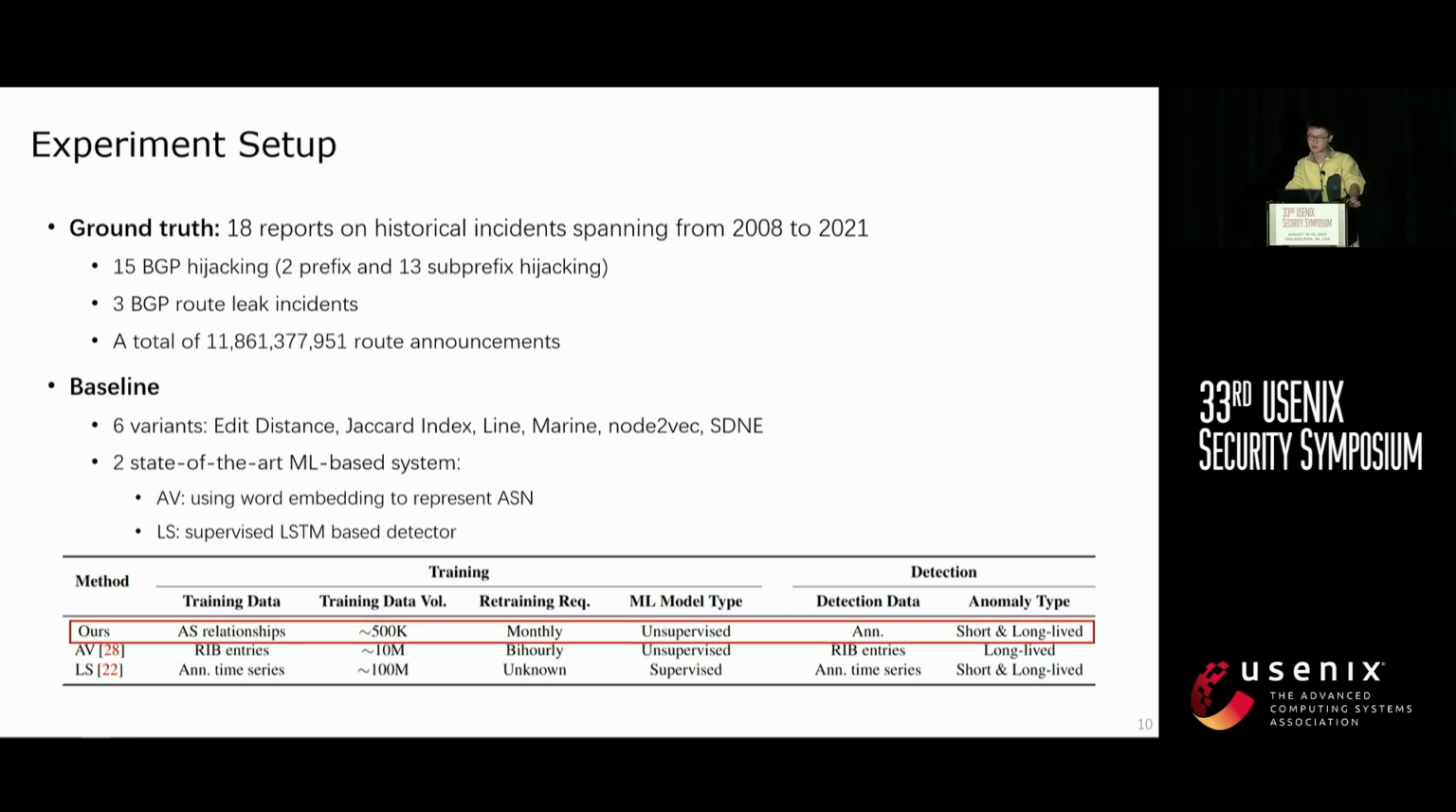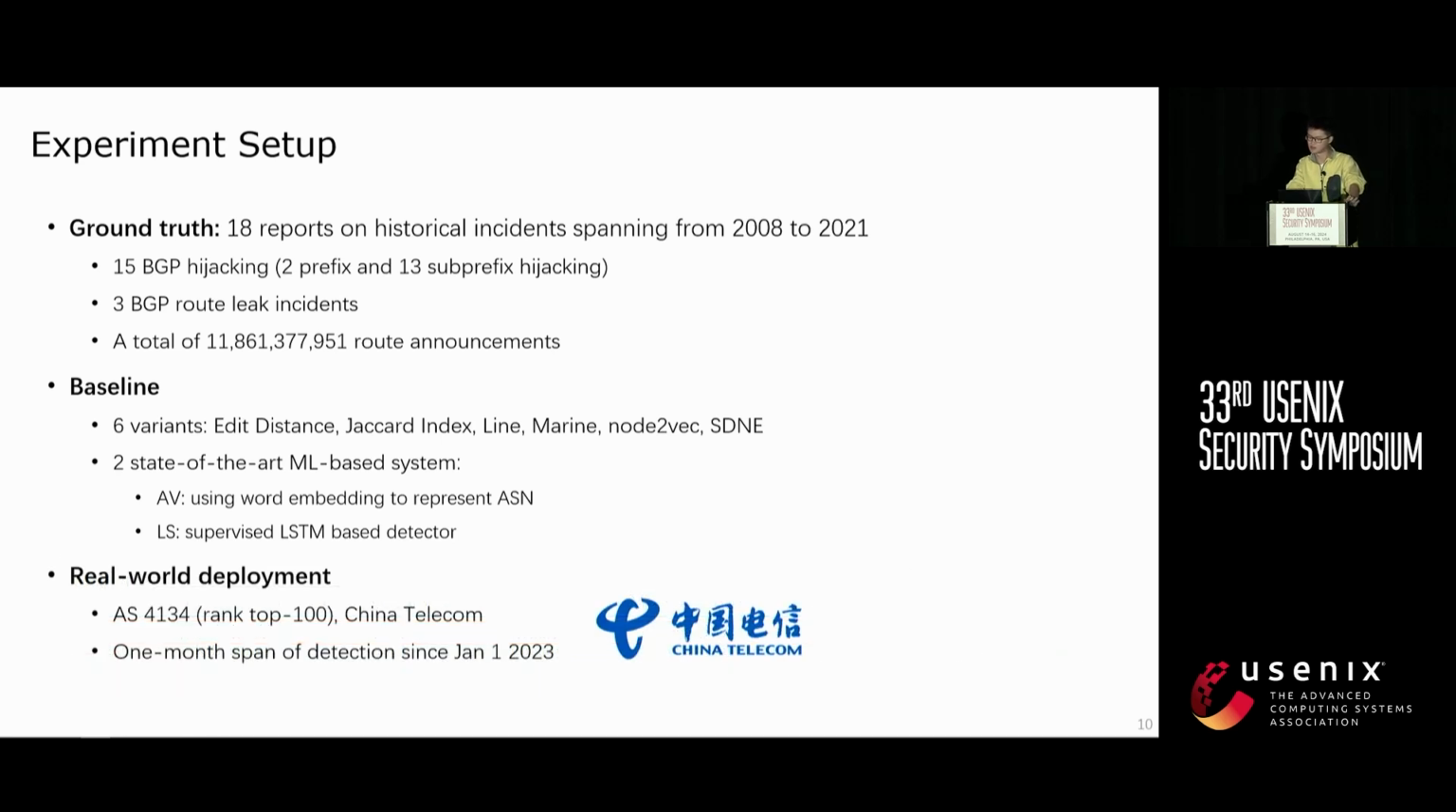Qualitatively, our system requires less training, fewer model updates, and detects a wider range of anomalies. And we also have an experimental result to evaluate them. We also deployed our system in a large ISP to perform real-world detection.